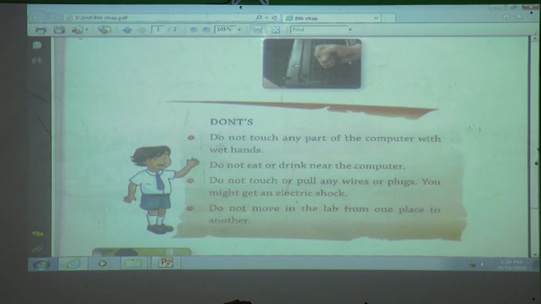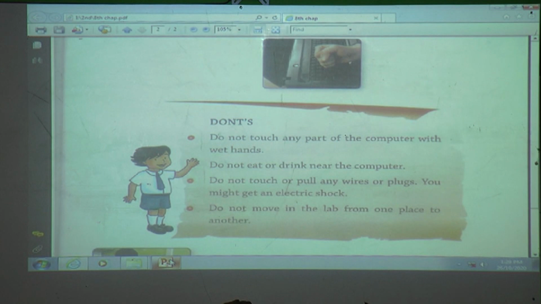Don'ts: Do not touch any part of the computer with a wet hand. Do not eat or drink near the computer. Do not touch or pull any wire or plug. You might get an electric shock. Do not move in the lab from one place to another place. Do not touch the computer parts hardly.